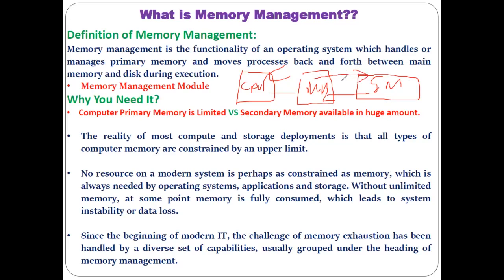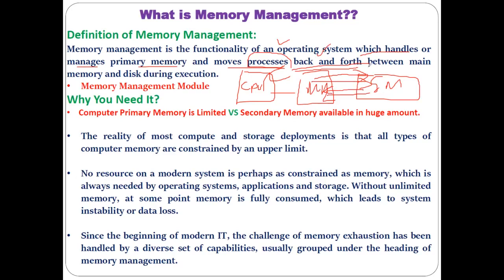That is the reason it is mentioned here: memory management is the functionality of the operating system which handles or manages primary memory. How does it manage the primary memory?